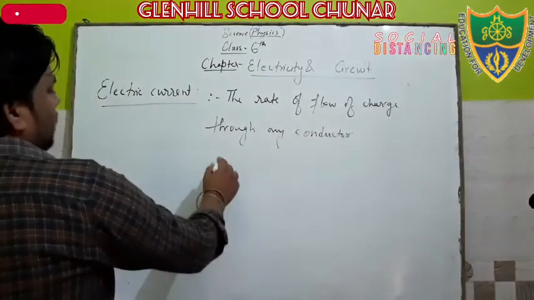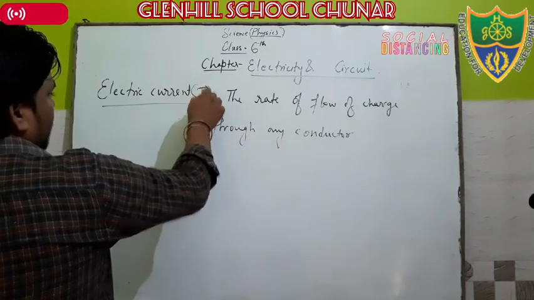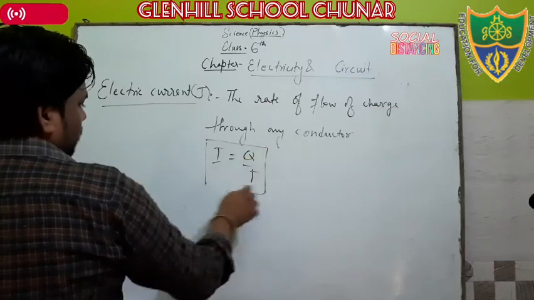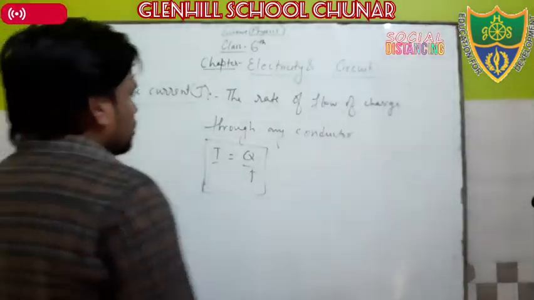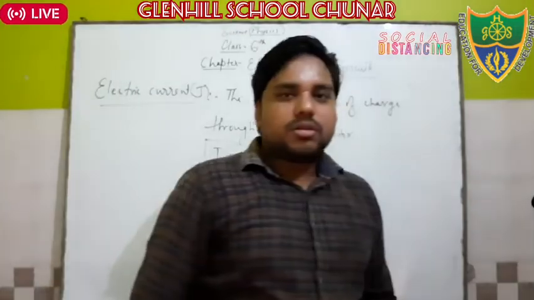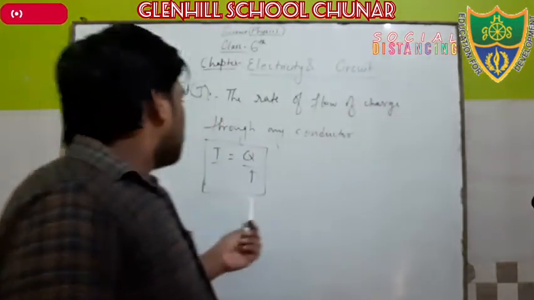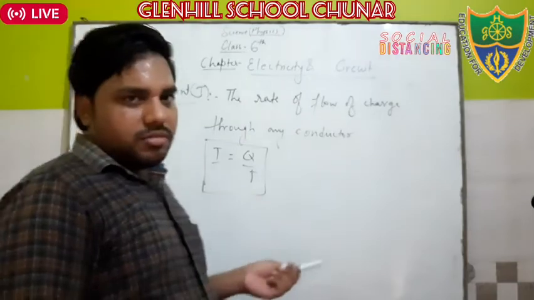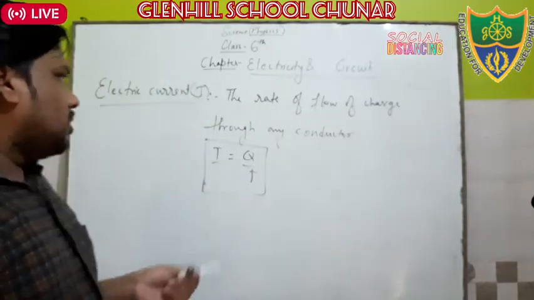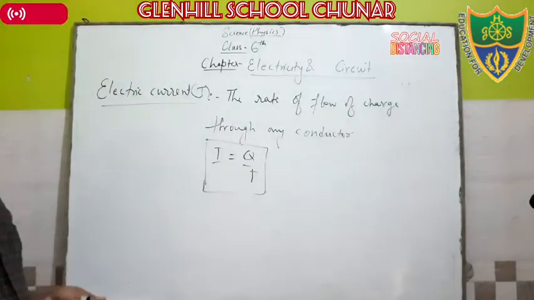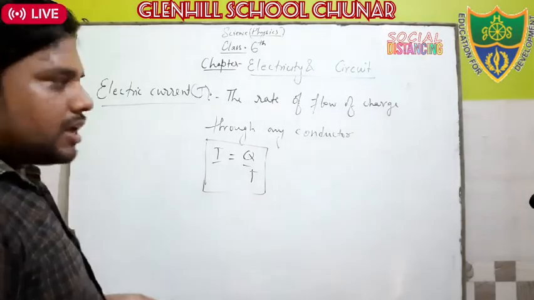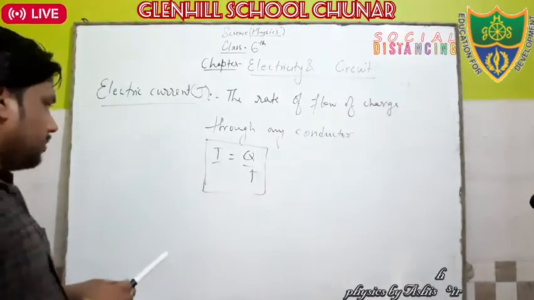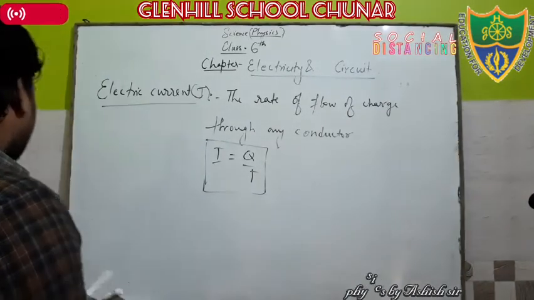Now the symbol of electric current is I, and the formula is I is equal to Q by T. But you will study this formula in further classes. This formula is not applicable in this class, but you should know that I is equal to Q by T.